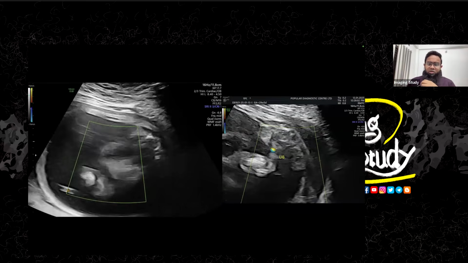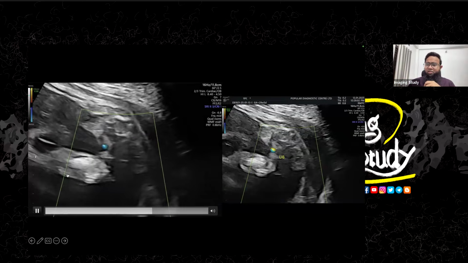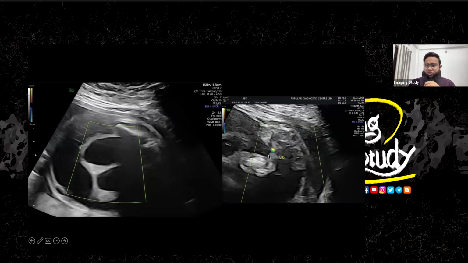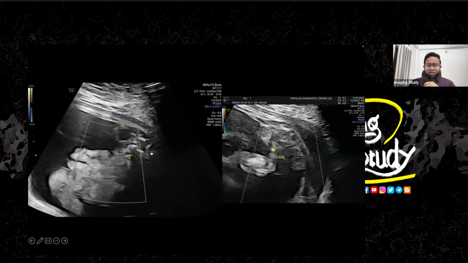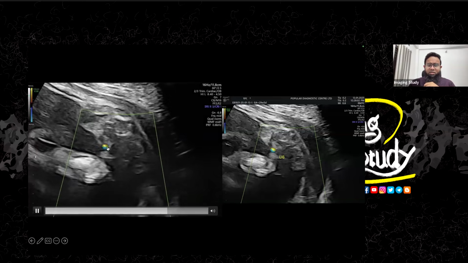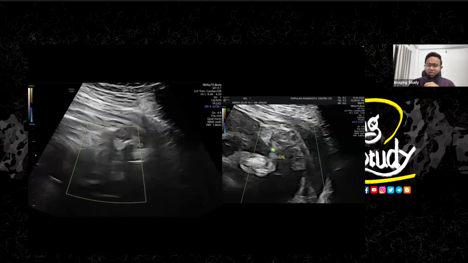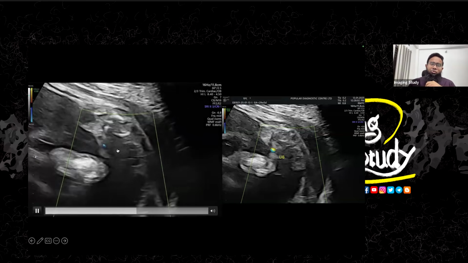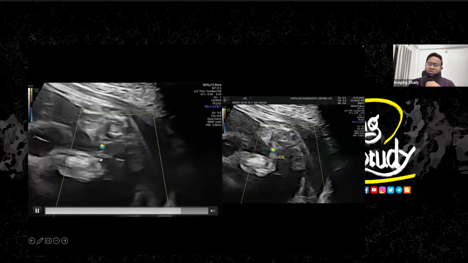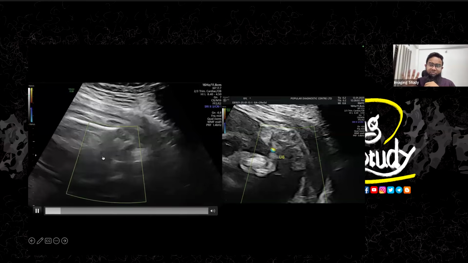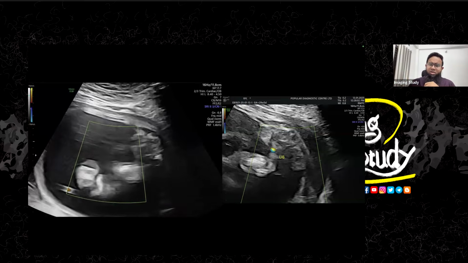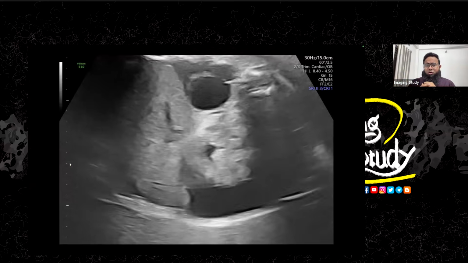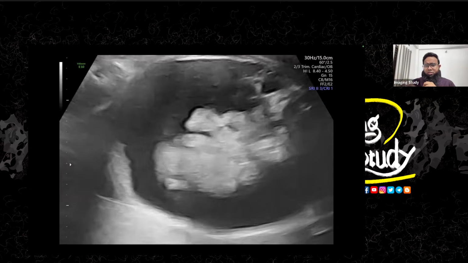Okay, so anyway, let's look at the urinary bladder. We were searching for the urinary bladder at the lower part. We put the color Doppler and you can see the tiny vessel pulsating here is the single umbilical artery or single internal iliac artery at this level. So there is no typical distended urinary bladder. Even after 45 minutes of examination, we couldn't find any bladder here. So the bladder might be ruptured or it may have been displaced.